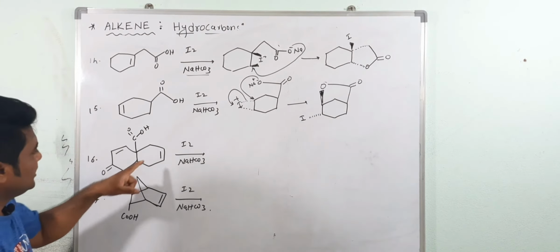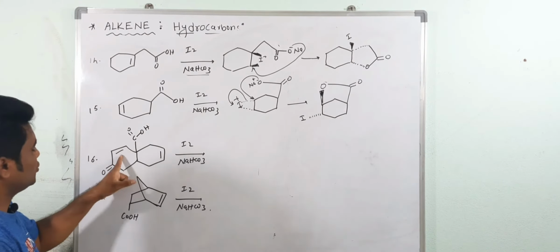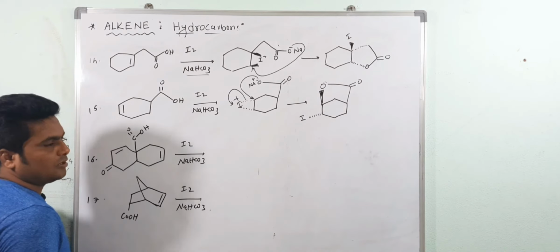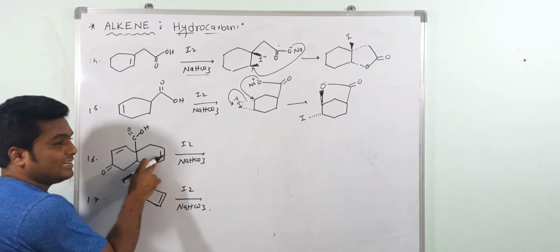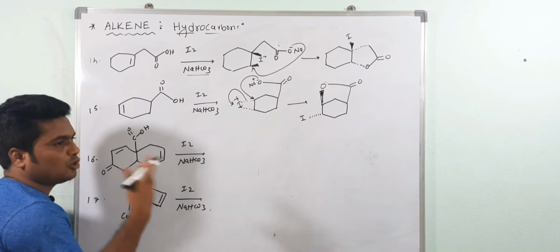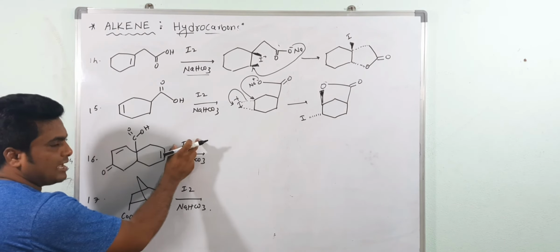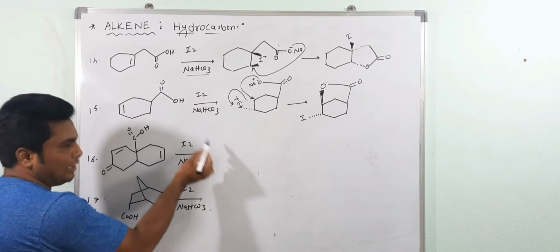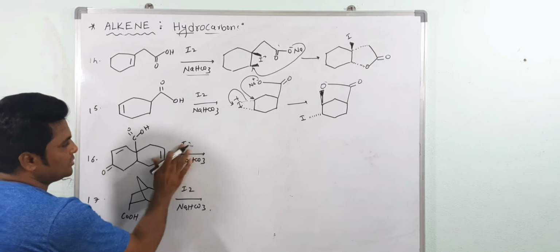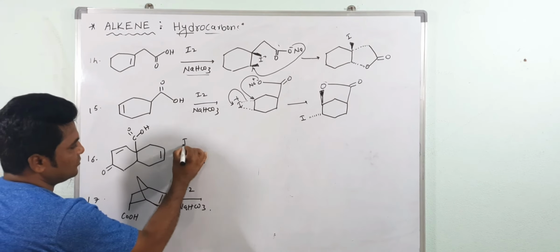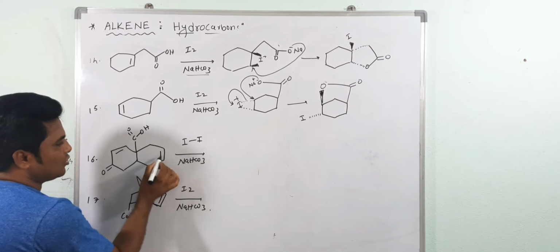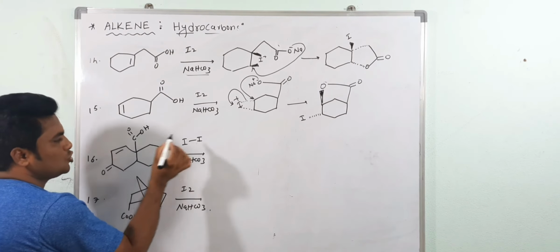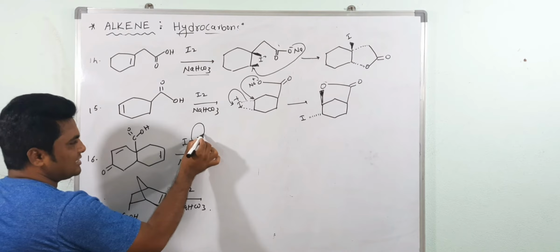Now here we have two pi bonds, 1 and 2. Whatever the problems, the alkene acts as a nucleophile and the halogen acts as an electrophile. So this pi electron is given to the halogen. Are you getting my point? Suppose you can write this: this pi electron gives the electron to iodine, and iodide I minus goes out.